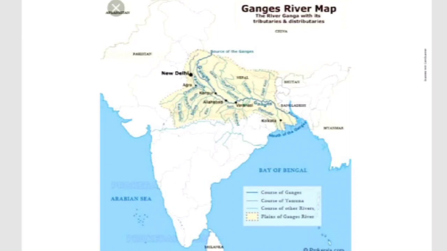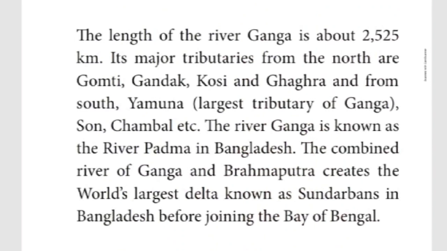Then the Ganga as well as the Brahmaputra river creates the world's largest delta. What is the name of the delta? Sundarbans delta. So here it is given, children. The Ganga river and the Brahmaputra river join and then create the world's largest delta, known as Sundarbans.